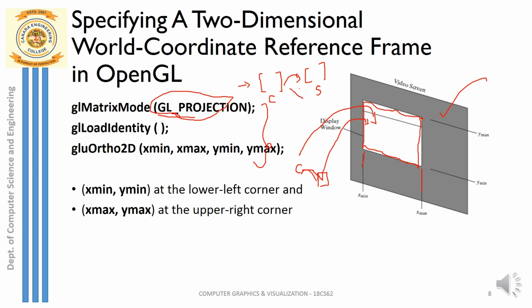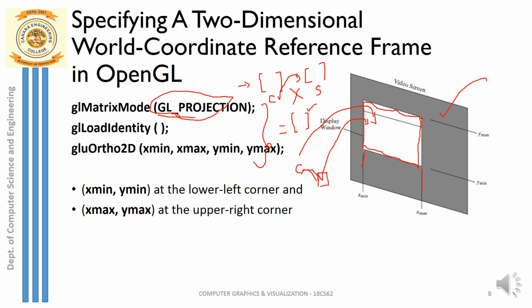This transformation is basically a matrix operation, which is matrix multiplication. I am multiplying the camera coordinate matrix with my screen coordinate matrix, and the resultant I get is the matrix which represents the object inside the display window. The object inside the film plane of the camera is in the form of a matrix. Here the screen itself is in the form of a matrix. Multiply the camera with the screen, and the resultant matrix is the object inside the display window. Initially this matrix will be empty.